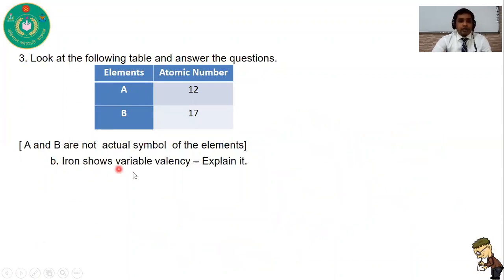So question B, iron shows variable valency. You have to know what variable valency is.